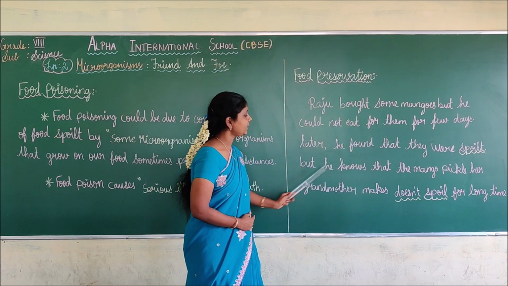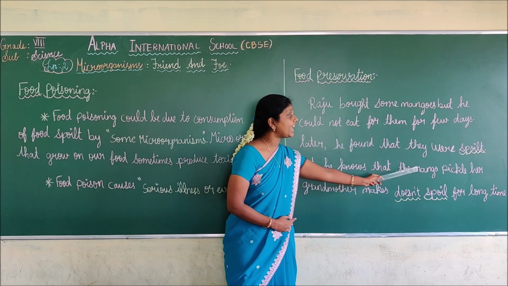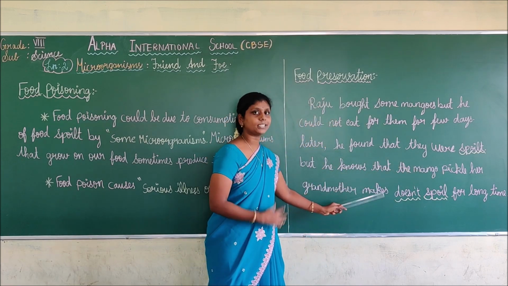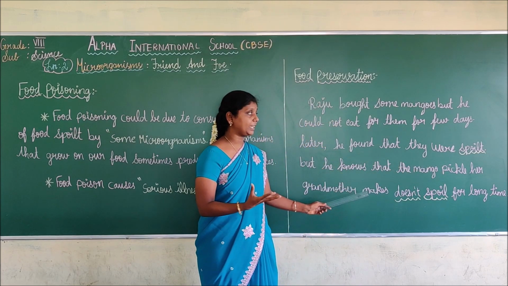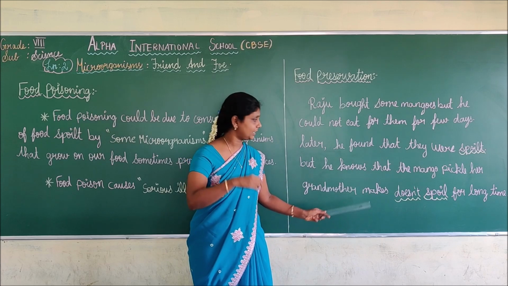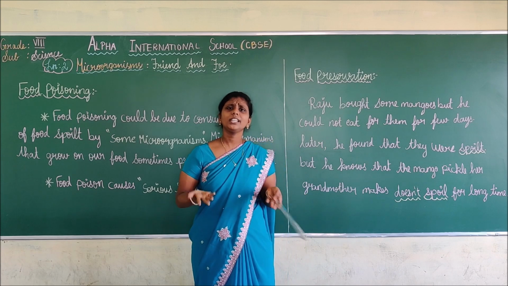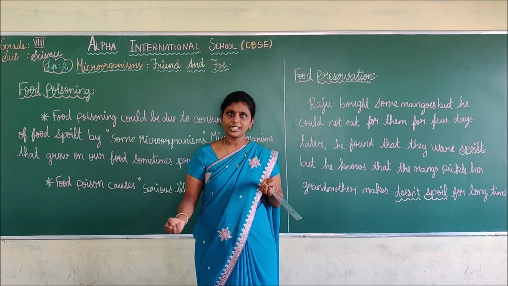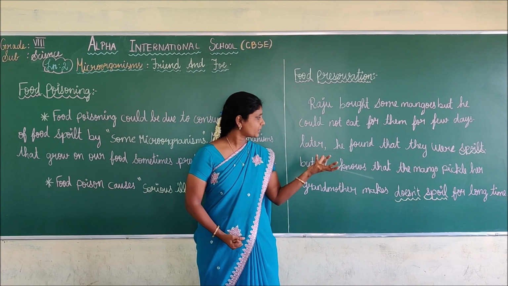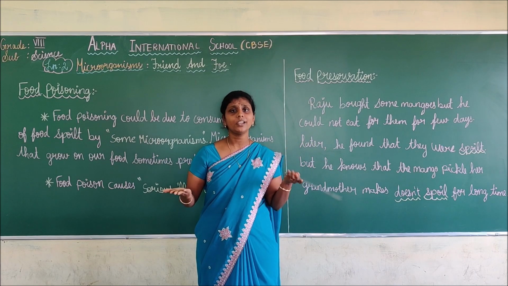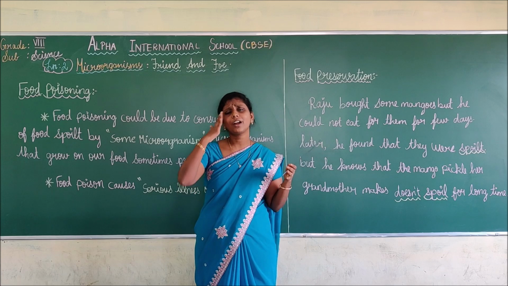See here. But he knows that the mango pickle his grandmother makes does not spoil for a long time. Why are the raw mangoes getting spoiled, while the pickle that the grandmother prepared is not spoiled for a long time? Why? So Raju is confused.